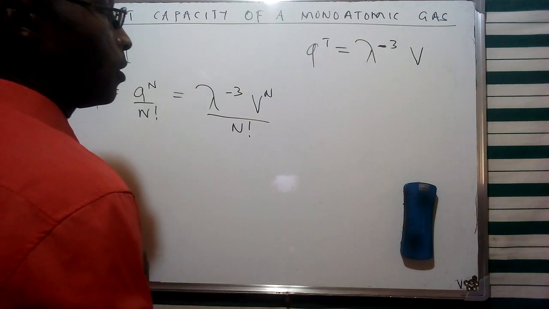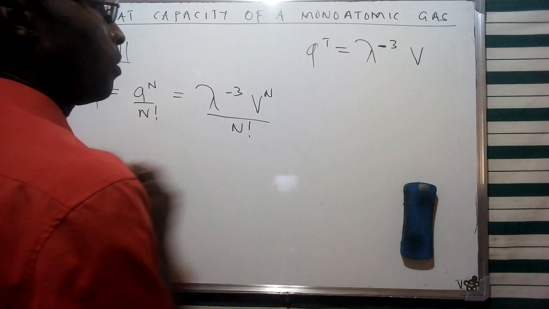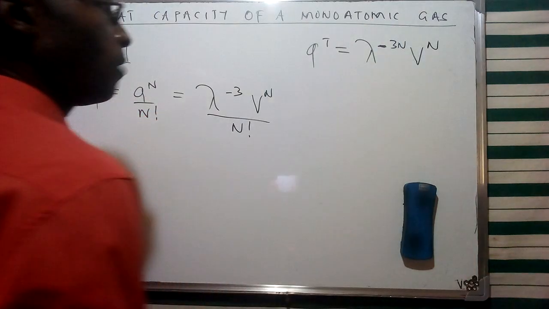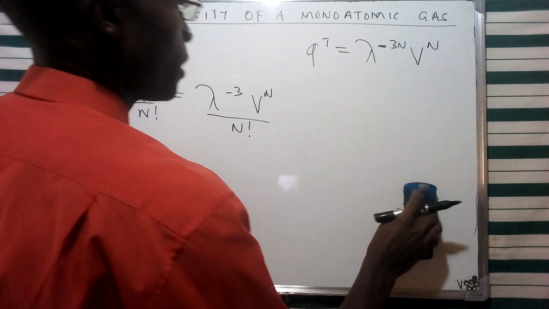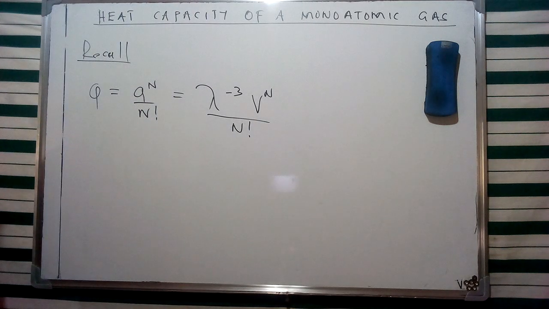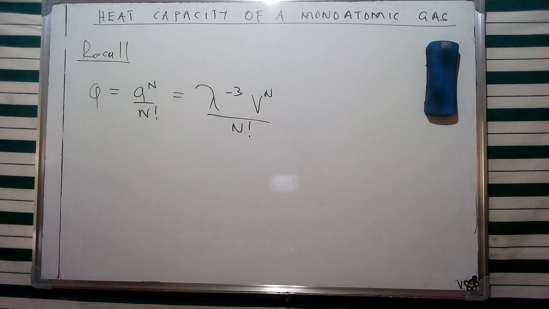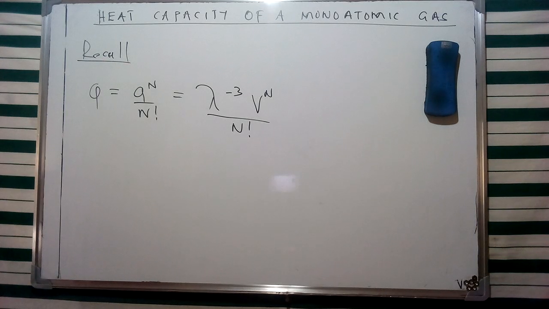Now, if you consider any particles for this translational partition function, then we're going to include this specific component of the exponent n. And for indistinguishable particles like liquids and gases, we're going to include the n factorial. So from this representation, we're going to have a relationship of this partition function with internal energy.